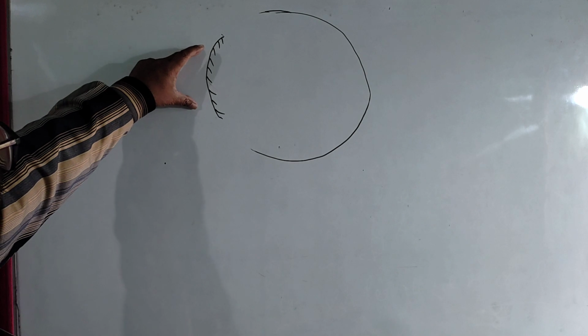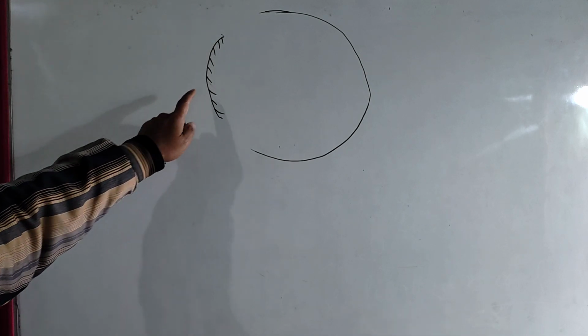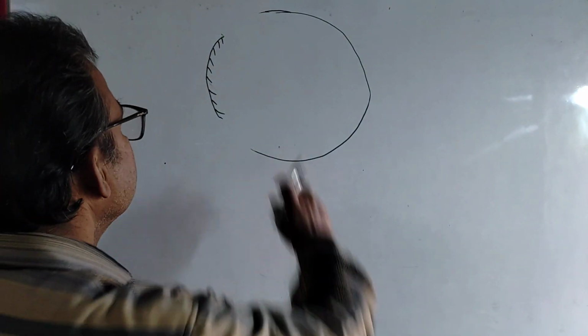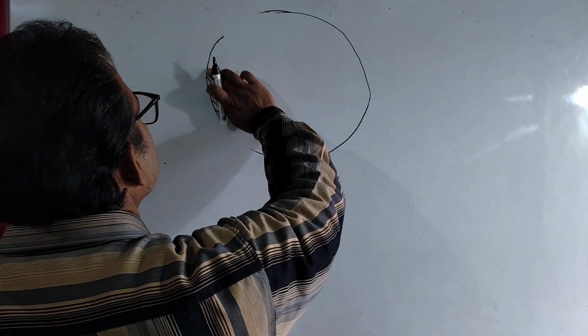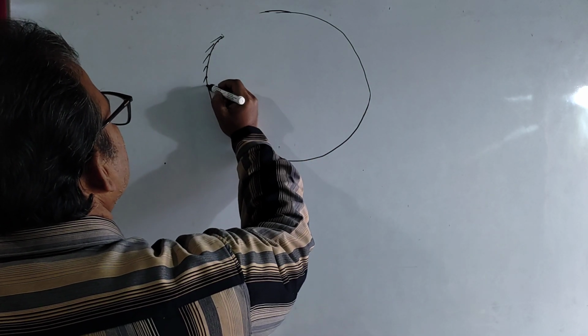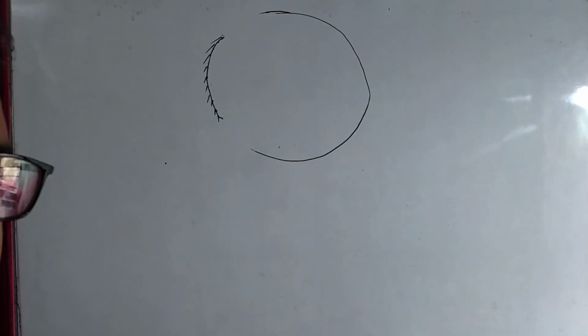If the inner part behaves like a mirror, then it is called a concave mirror. Could you follow the point?